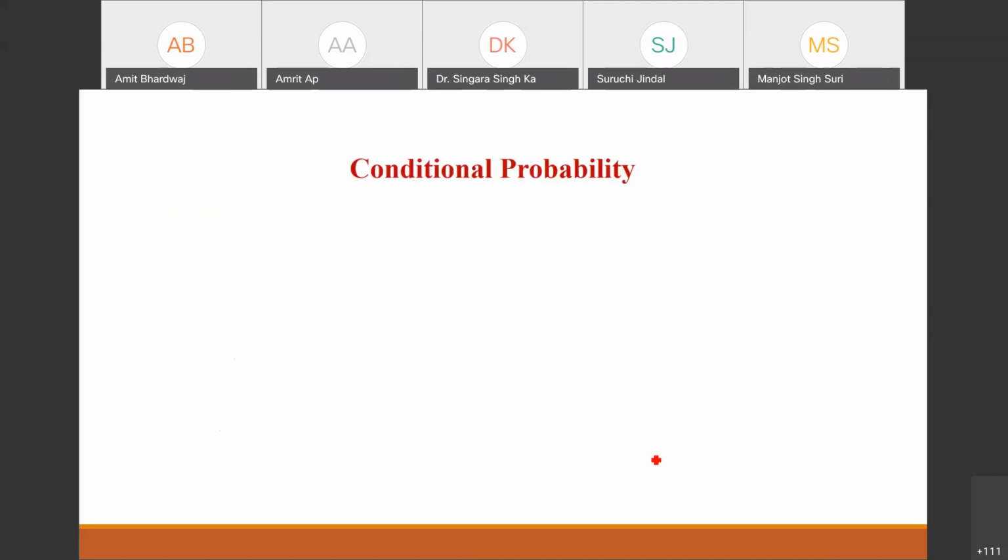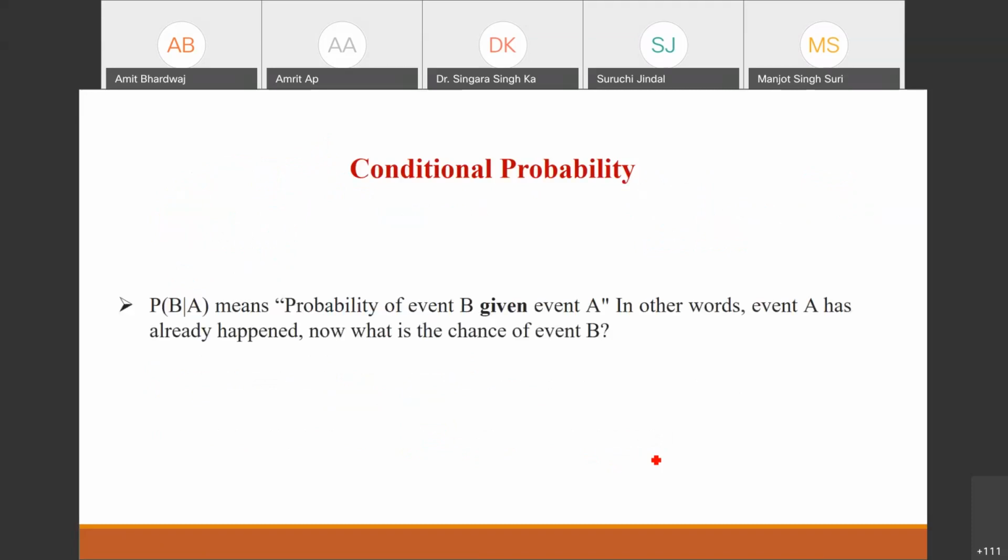Okay, so let's start the new topic. We have defined the conditional probability. I am again revising the definition of this one: the probability of event B when event A has already happened. If we are interested in the chance of this event B when A has happened, that probability is the conditional probability. We have the condition associated here.